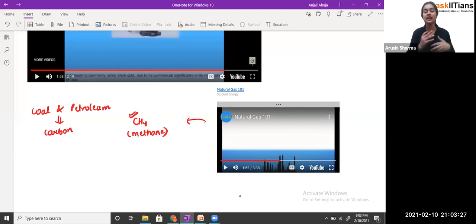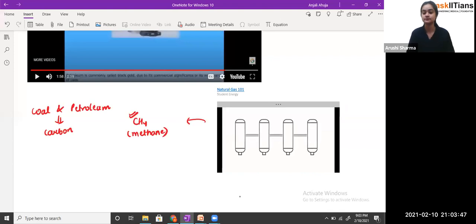We removed the unwanted hydrocarbons and the water particles which are present there, so that we get the dry kind of natural gas, which can be passed through the pipelines from one place to another, so that we can use it in different forms. Okay. Processing involves four main steps to remove the various impurities: oil and condensate removal, water removal, separation of natural gas liquids, sulfur and carbon dioxide removal.